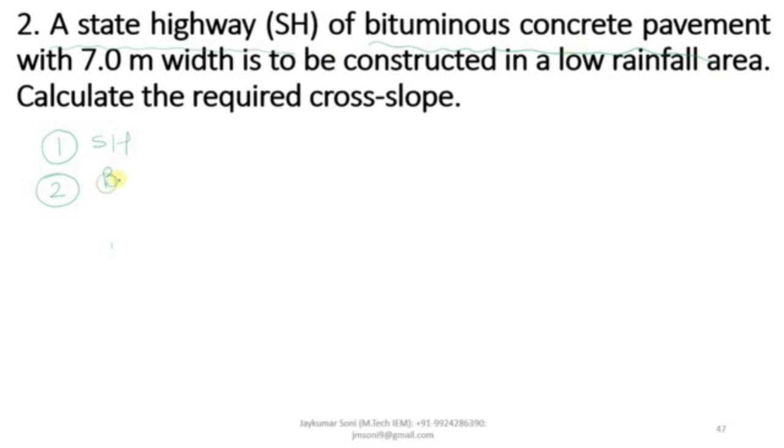So it will be bituminous pavement. What is the pavement width? It is 7 meter. What is the rainfall area? It is low rainfall area.